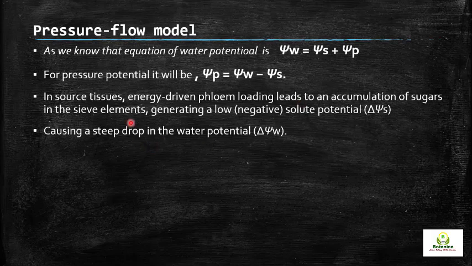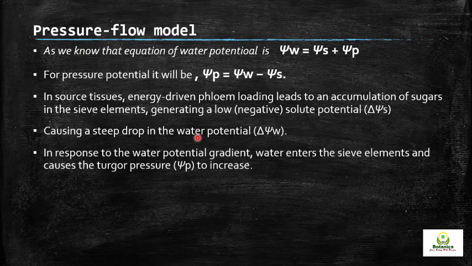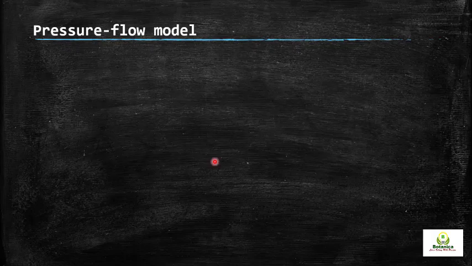Okay, so now next, it causes a steep drop in the water potential. In response to the water potential gradient, water enters the sieve elements and causes the turgor pressure to increase. So as the solute is dissolved in the phloem tissues, what will happen? Water from other sides will enter into the cell, so that the pressure potential should be at equilibrium, in order to equilibrate with the environment.